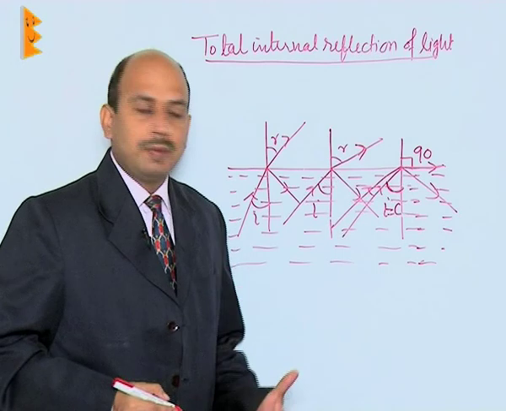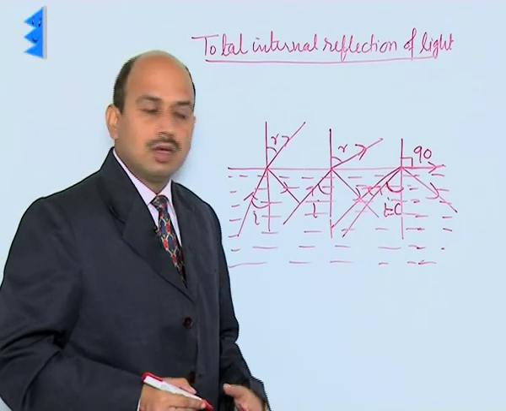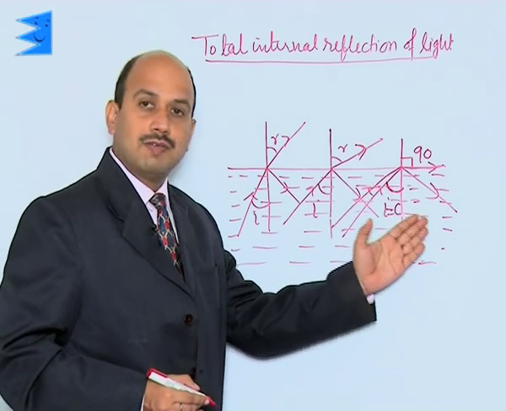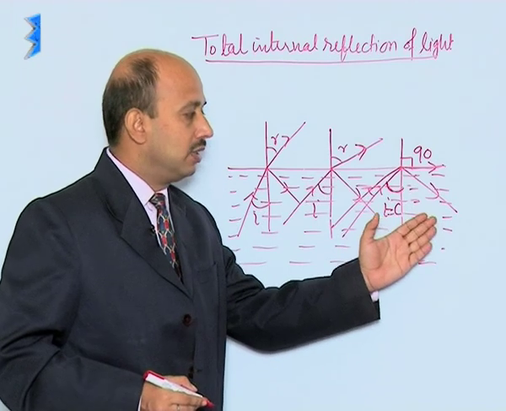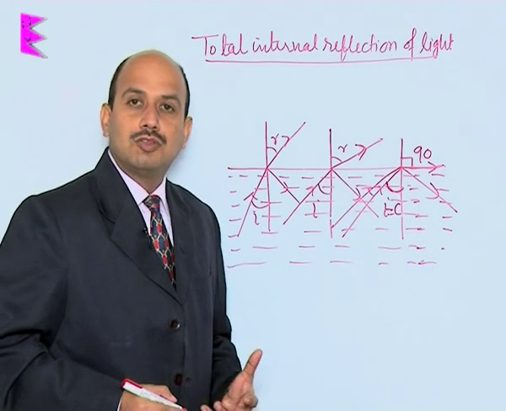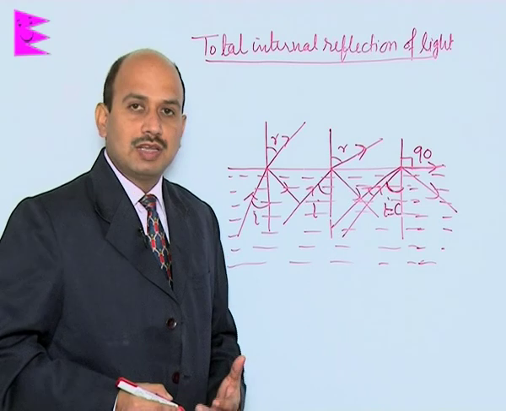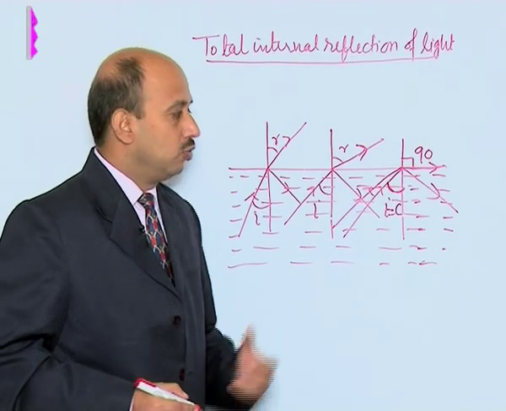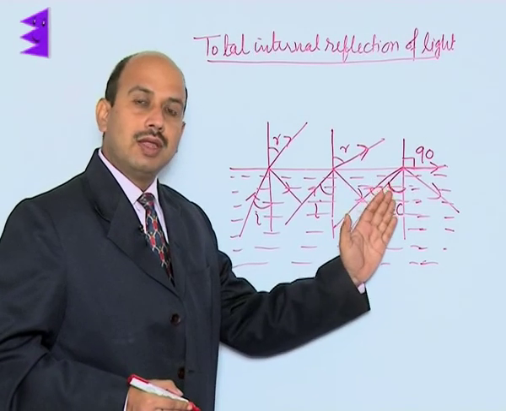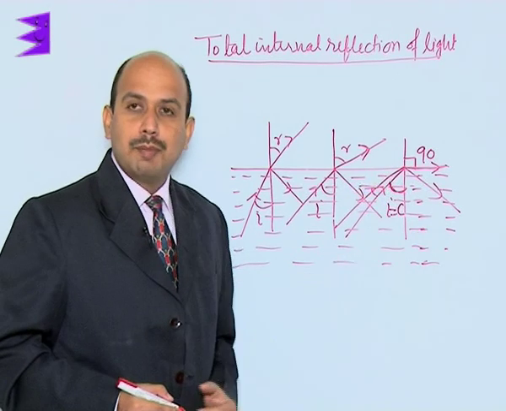So, if the angle of incidence is more than the critical angle, the light is completely reflected and comes back into the denser medium. This phenomenon is known as total internal reflection of light. Here the light is going from denser to rarer and it is coming back into the same medium.